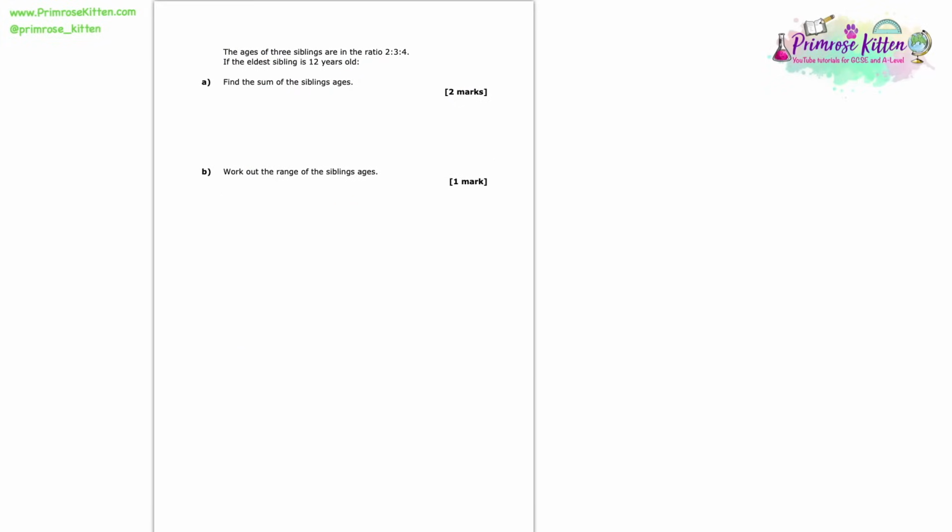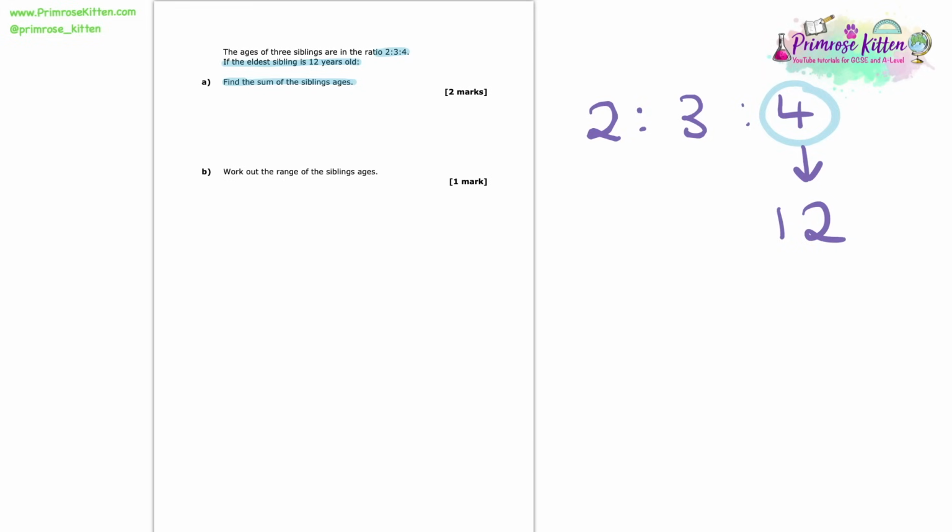The ages of 3 siblings are in the ratio 2 to 3 to 4. If the eldest sibling is 12 years old, find the sum of the siblings' ages. So to do this, let's write out this ratio nice and big. So we've got a 2 to 3 to 4 ratio, and we're told that the eldest sibling is 12 years old. Now that means that the 4 of this ratio, the biggest number, is representing that eldest sibling, 12.